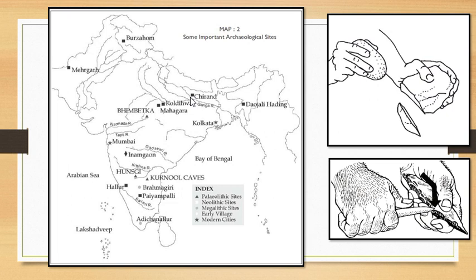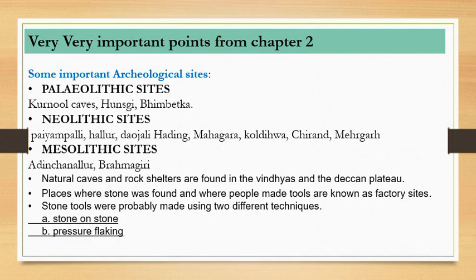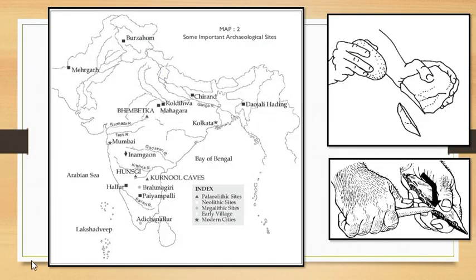So now let us look at the maps of the sites about which we were talking. So first of all, let us see these three sites: Kurnool Caves, Hunsgi and Bhimbetka. Okay, so here you can see Kurnool Caves are near the eastern coast of India. Then Hunsgi is in the region which is in Karnataka, and another important site, that is Bhimbetka, that is in Madhya Pradesh, as we all know.